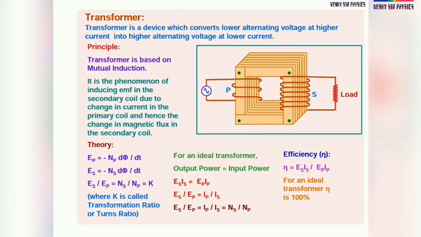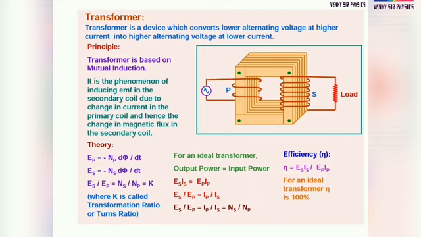ES IS is equal to EP IP, means EMF of secondary times current in secondary is equal to EP IP, means power is equal to EI. Based on that, ES by EP is equal to IP by IS. From Ohm's law, ES by EP is equal to IP by IS, that is equal to NS by NP. Understand? This is the final equation.